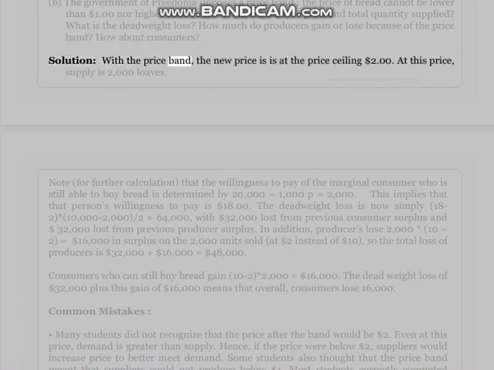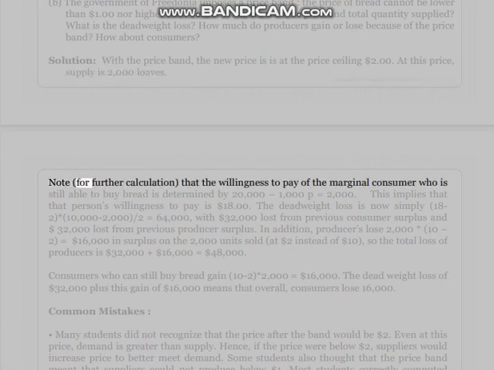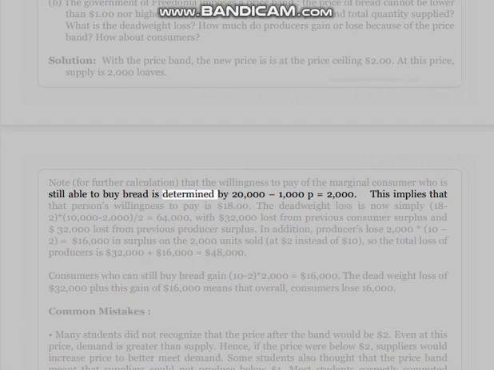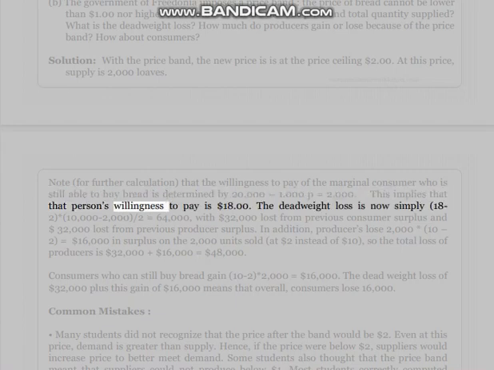Solution: with the price band, the new price is at the price ceiling, $2. At this price, supply is 2,000 loaves. Note, for further calculation, that the willingness to pay of the marginal consumer who is still able to buy bread is determined by 20,000 minus 1,000 P equals 2,000. This implies that person's willingness to pay is $18.